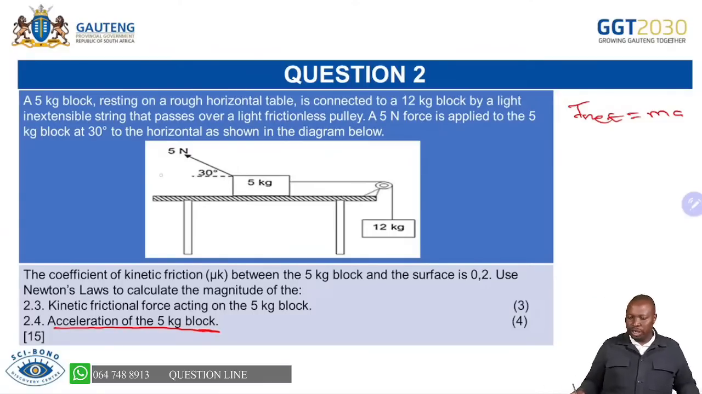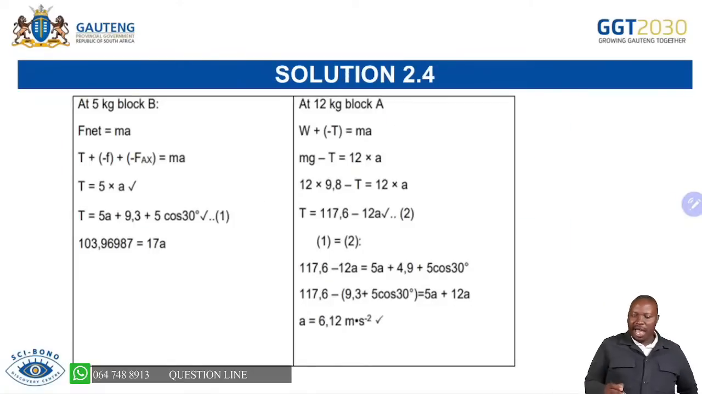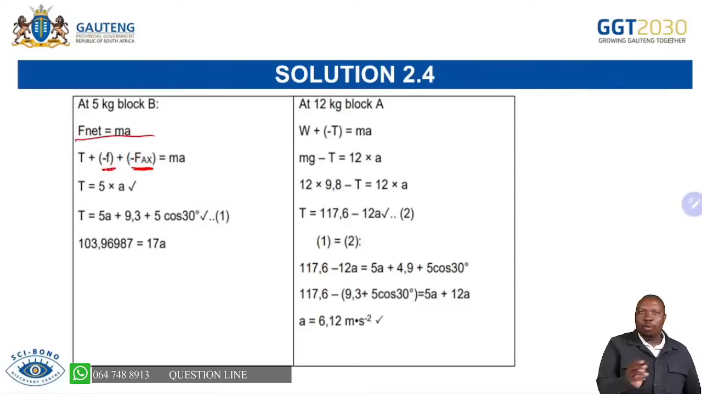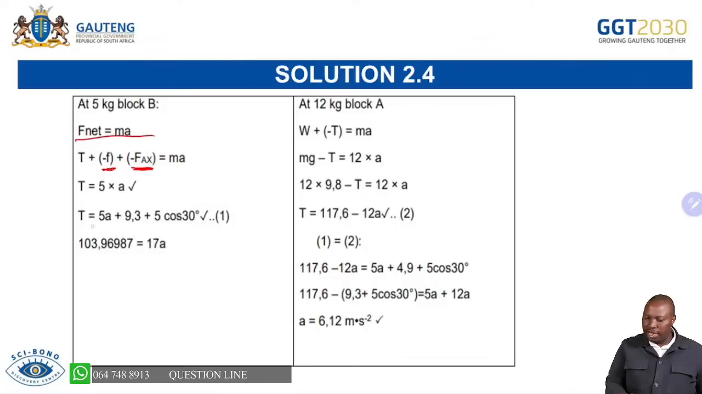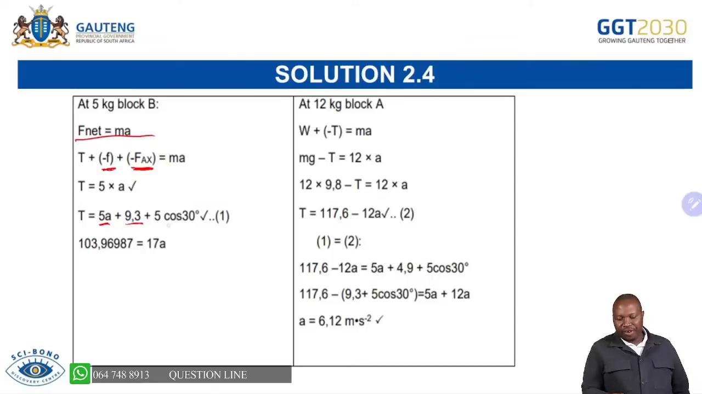You will see as we do the solution, we are going to say F net equals ma, but we are saying the friction and our applied force, the component of the applied force, are in opposite directions. Hence, when you add the forces to get F net, you will say T plus, you indicate that the friction is in the opposite direction and the horizontal component is in the opposite direction. Hence, you write them as negative, and you are able to substitute them. You'll get your 5a when you take your friction that side, which was 9,3, and your 5 cos 30, which is your Fax. You're able to get that, and then that is your equation number 1.